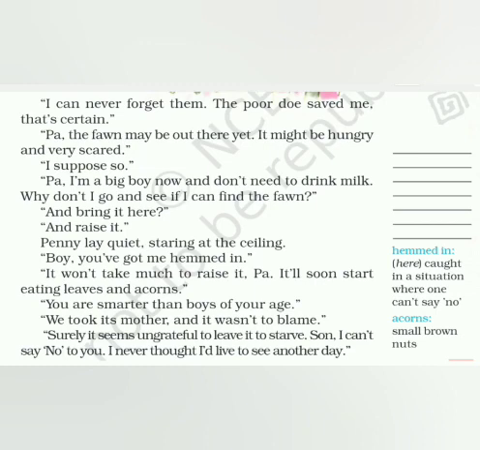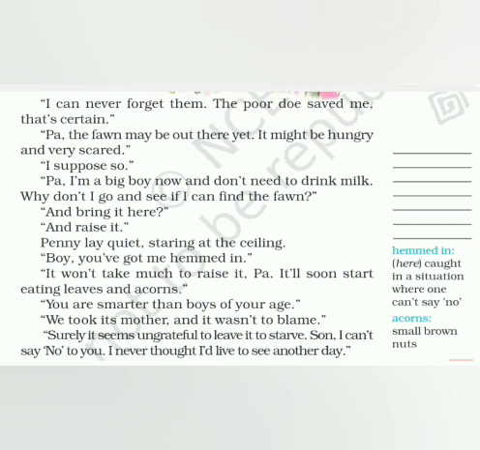Jody tells his father, I suppose so. He says, yeah, I think so. It must be scared. It must be hungry. Pa, I'm a big boy now and don't need to drink milk. Why don't I go and see if I can find the fawn? The boy, Jody, tells his father, Papa, I'm a big boy now and I don't need to drink milk. This has some significance later on in the story. You will come to know why he says this part. I don't need to drink milk. Why don't I go and see if I can find the fawn?